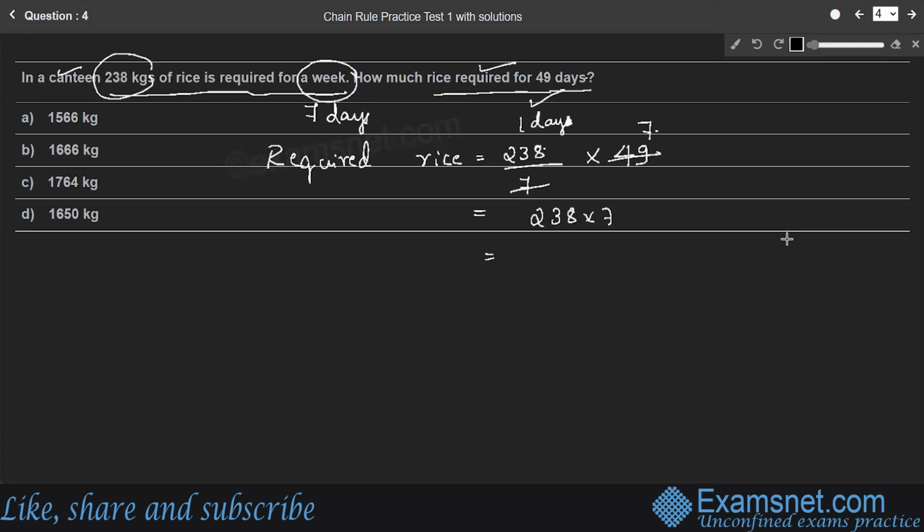So simple calculation: 8 into 7, 56. Then 7 into 3, 21 plus 5, 26. 7 into 2, 14 plus 2, 16. So 1666 kgs of rice is required for 49 days. Option B is the right answer.